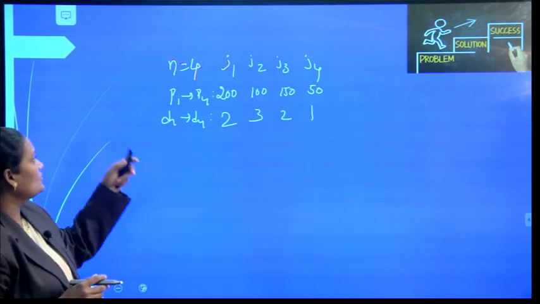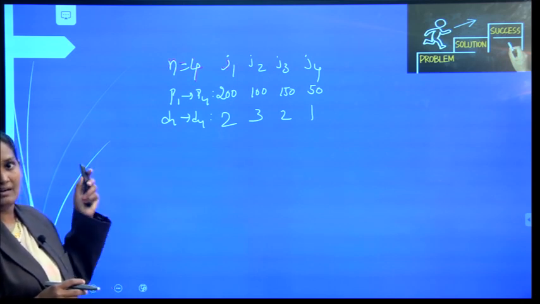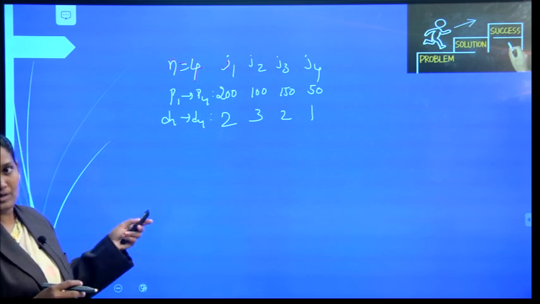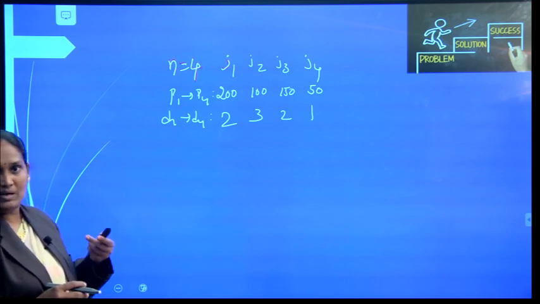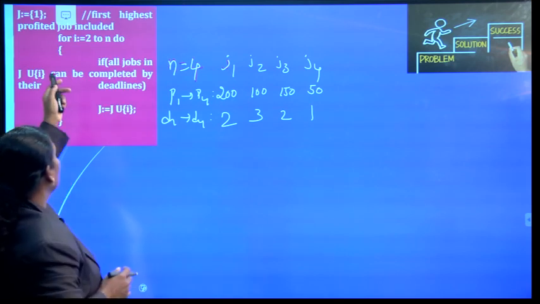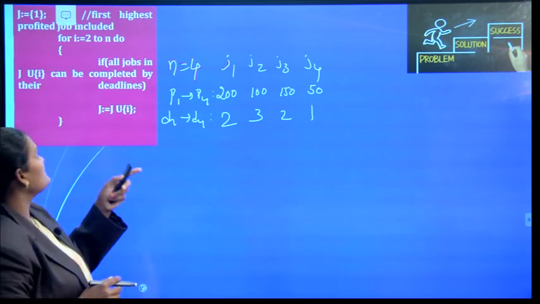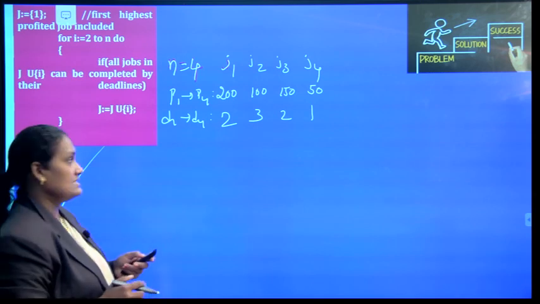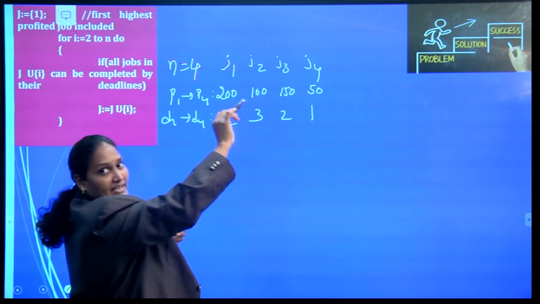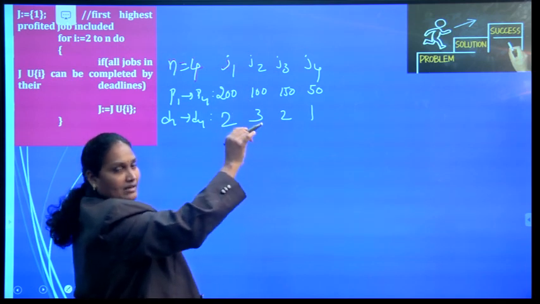Now let us see how to solve this problem. Which jobs can I perform to get the maximum profit? Let us see the process. First we are going to arrange the jobs according to the decreasing order of their profits.